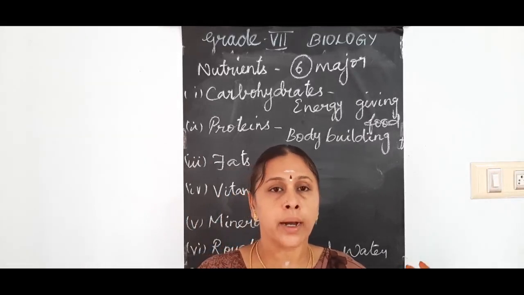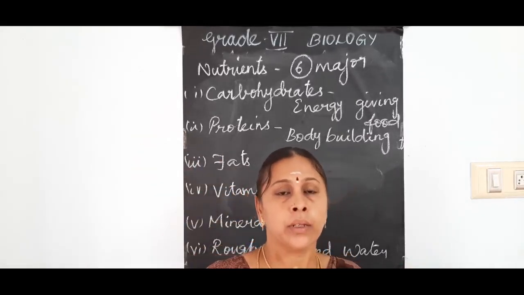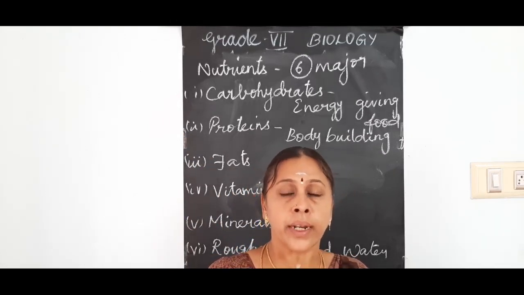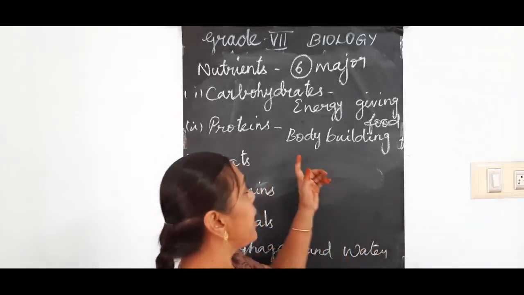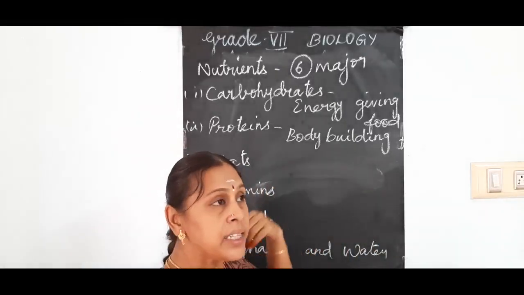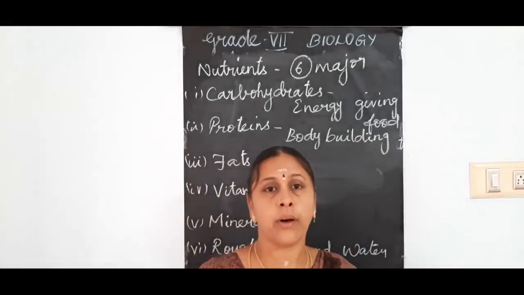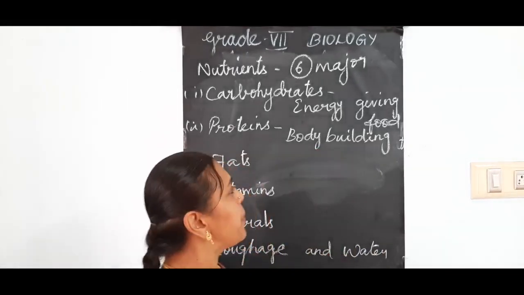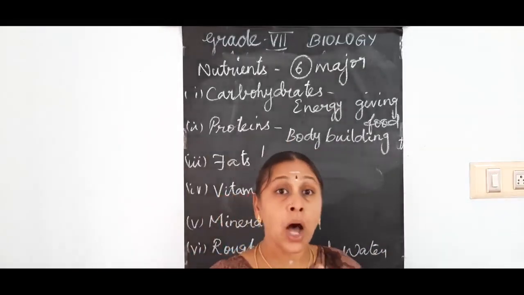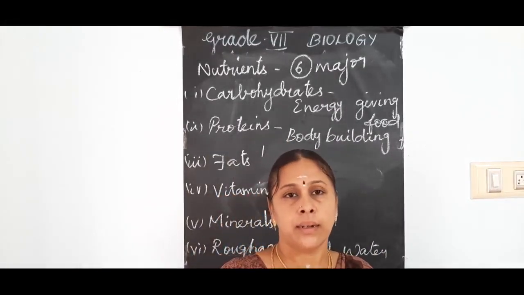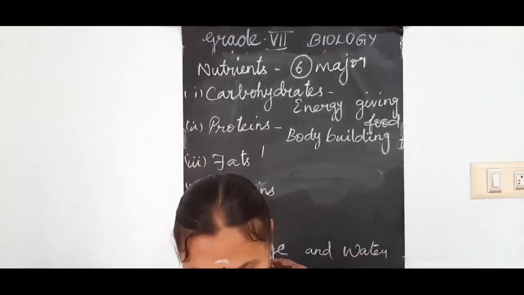Your body size will increase. You may grow taller, increasing both in height and weight. For that, you need more protein. As your body size increases, it is called body building food. For example, fish, milk, dal, pulses, cereals, they have more proteins.